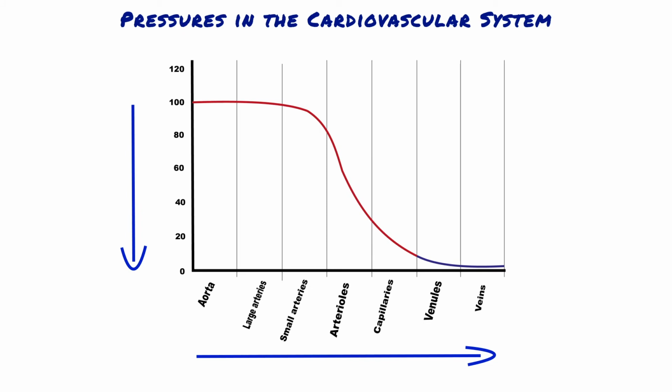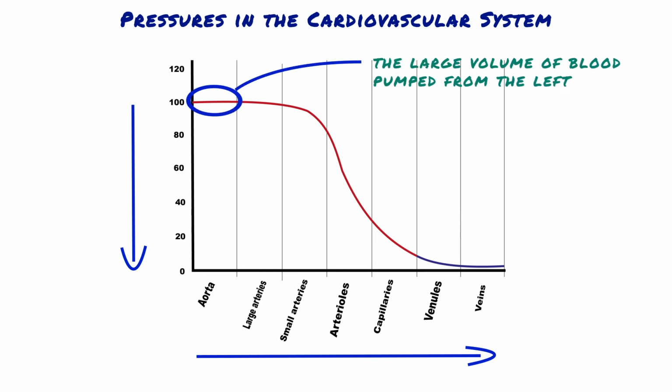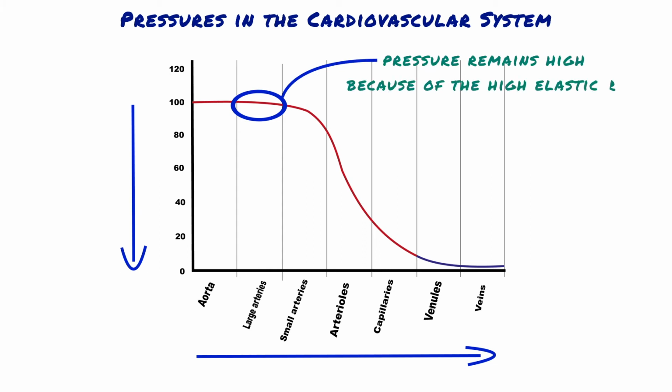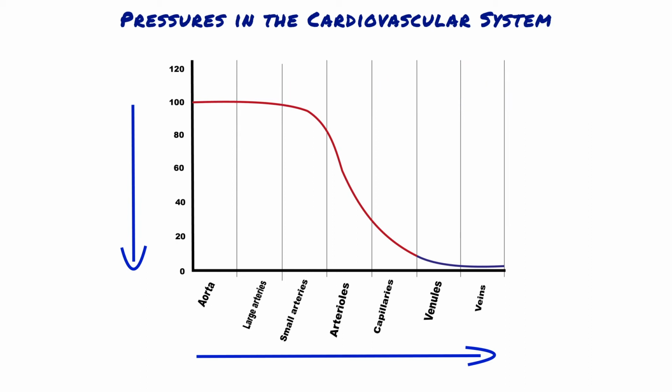Mean pressure in the aorta is high, averaging 100 mmHg. This high mean arterial pressure is a result of two factors: the large volume of blood pumped from the left ventricle into the aorta and the low compliance of the arterial wall. The pressure remains high in the large arteries, which branch off the aorta, because of the high elastic recoil of the arterial walls. Thus, little energy is lost as blood flows from the aorta through the arterial tree.